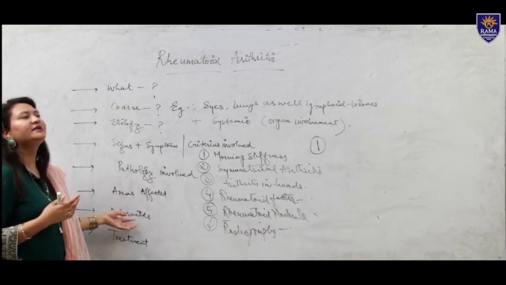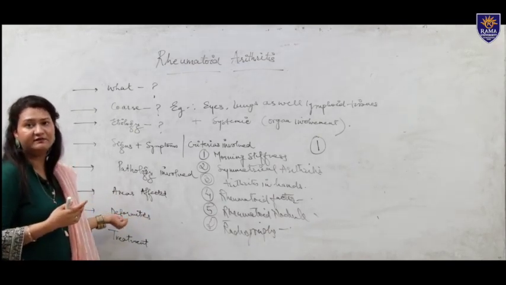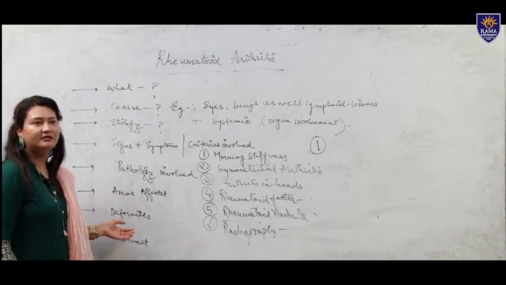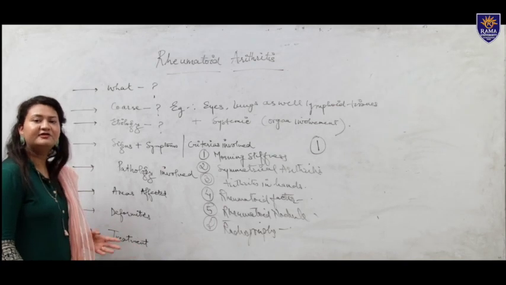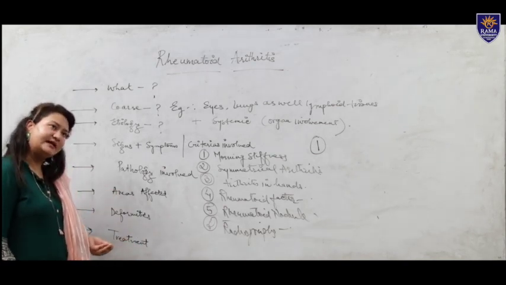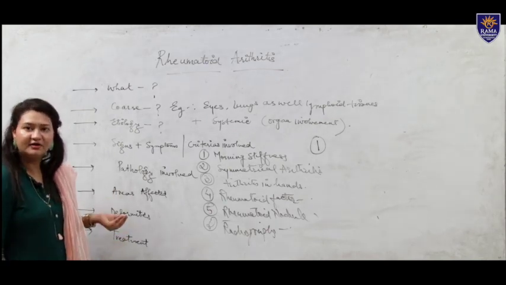Deformities will persist where there is chronic involvement. Lastly, treatment: I have already told you, it should be simple. You can give NSAIDs, and apart from NSAIDs, you can give anti-rheumatoid drugs.